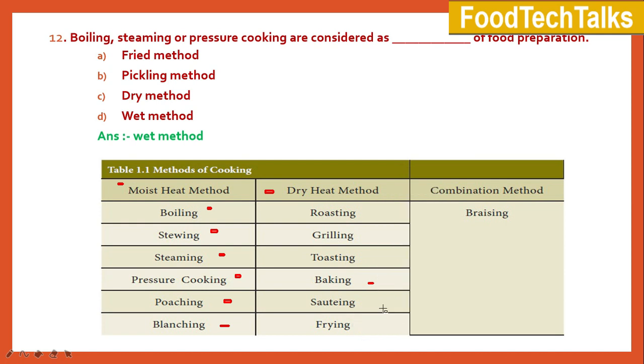There is one more cooking method, that is the combination method. Braising is a combination method in which a combination of both moist heat methods and dry heat methods is used. One example is the preparation of cutlet. In the preparation of cutlet, both boiling and deep frying methods are involved.